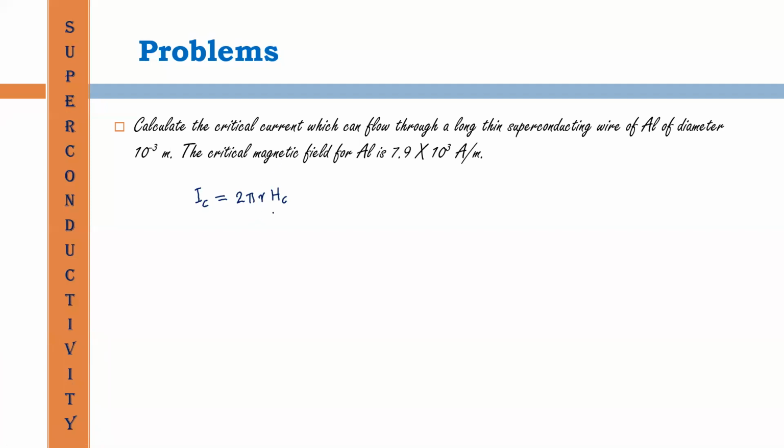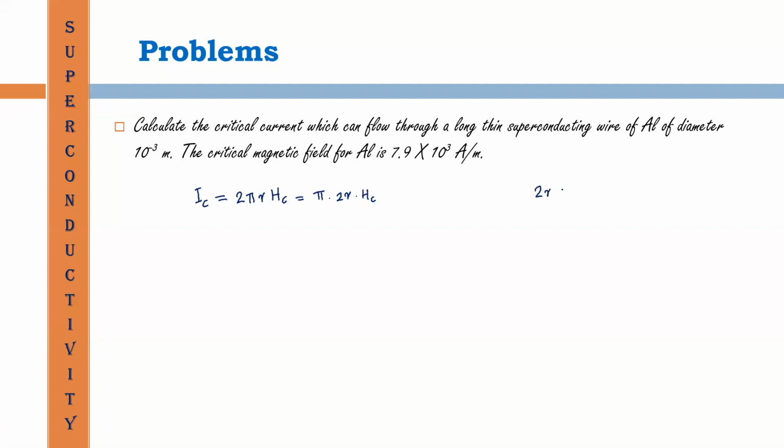The question is very simple. It is only direct substitution. Here we know that R is the radius, Hc is the critical magnetic field. If we arrange this expression as pi into 2R into Hc, where 2R is the diameter, then the diameter is given in the question.